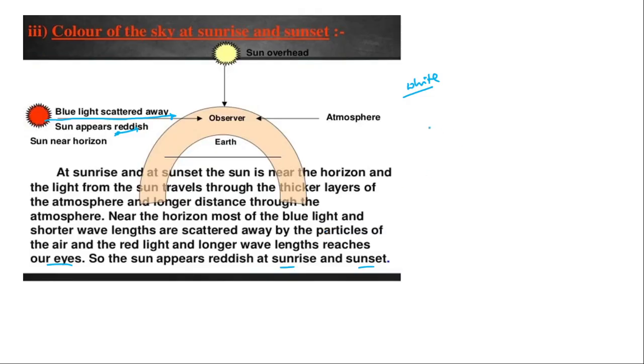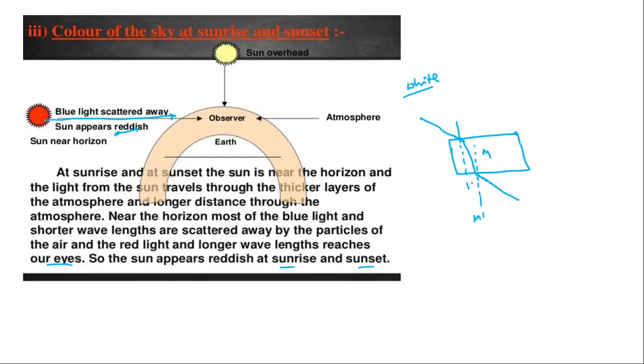Here the phenomenon I told: when a ray enters from a lighter medium to a denser medium, it will bend towards the normal. Again, when it comes out from the denser medium, it will go away from the normal.